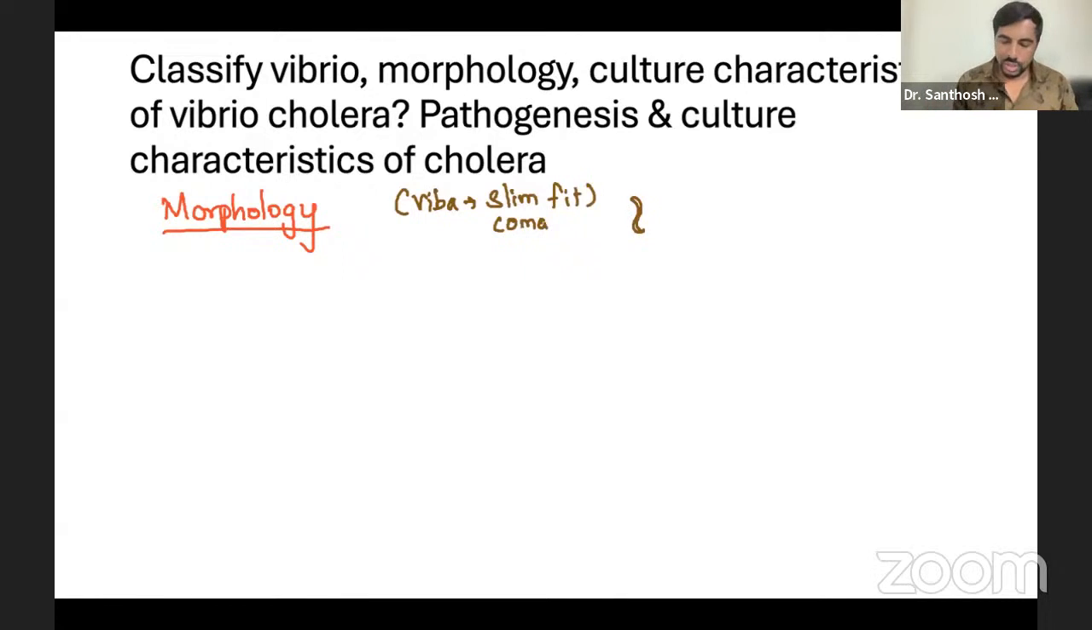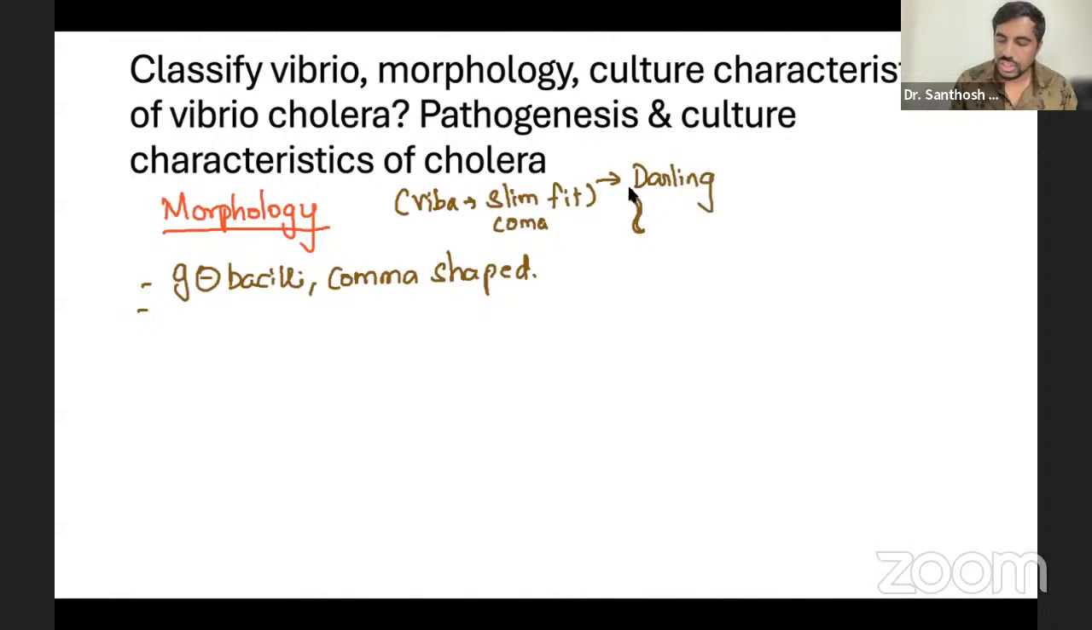Now morphology: it is a gram negative bacillus, which is comma shaped. This is what you have to write when you mark it. And one important thing: we call Vibha a darling, because she's very slim, fit, and beautiful. Remember as a darling girl. The idea of darling is simply to say it has darting motility. Very, very important in morphology. You have to write this point.